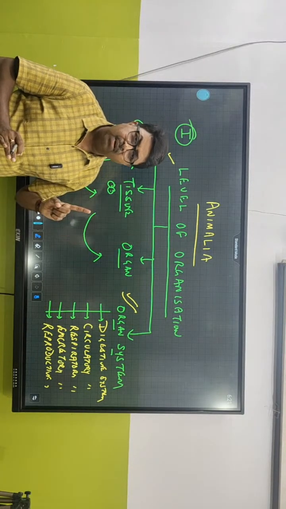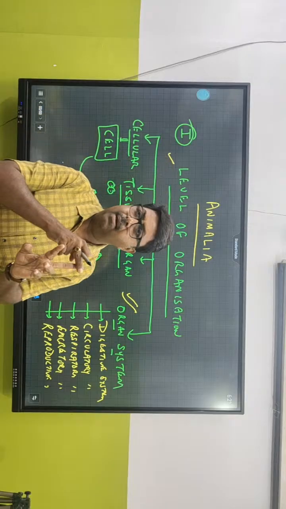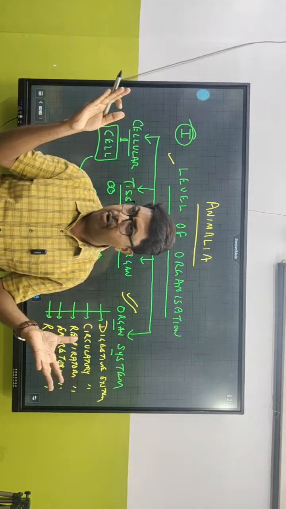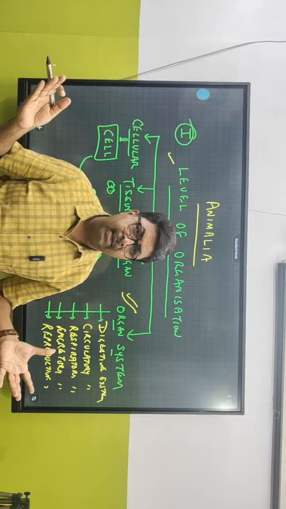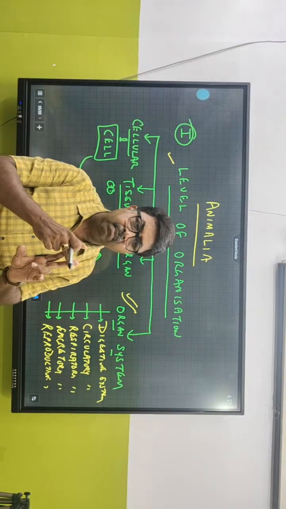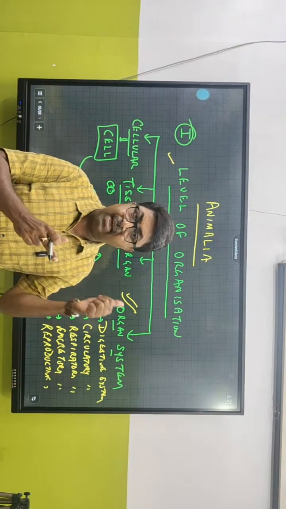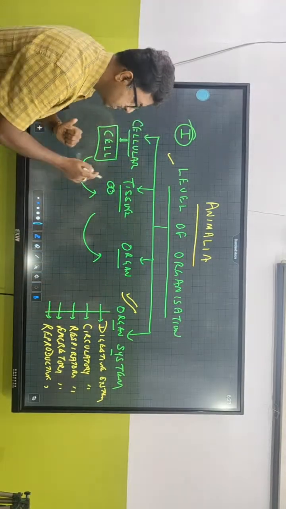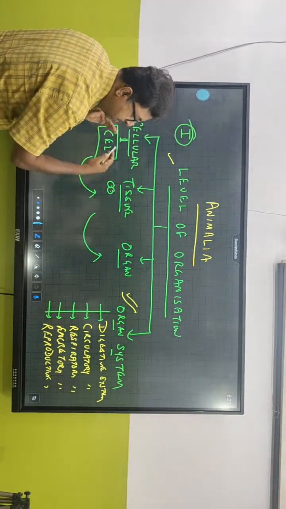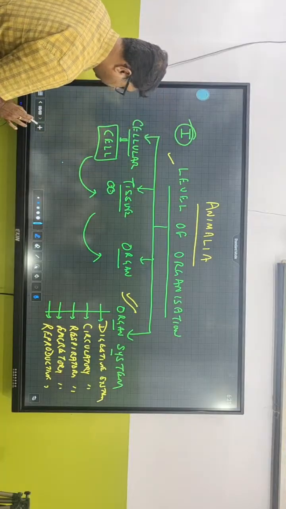Mind you, they ask about the first time, not the last time, because evolution is still going on. Clear? They can ask you any one of them as the first level of organization.